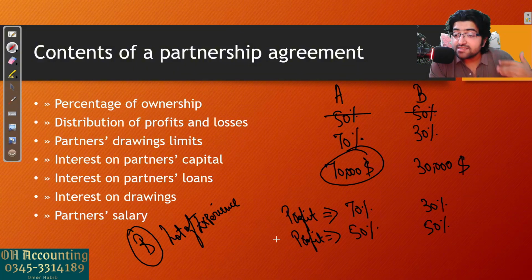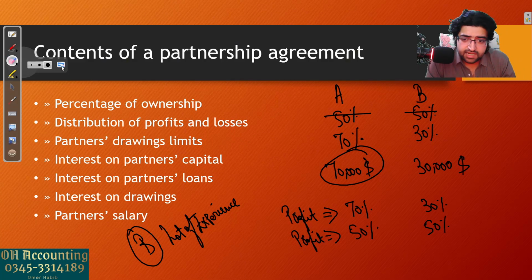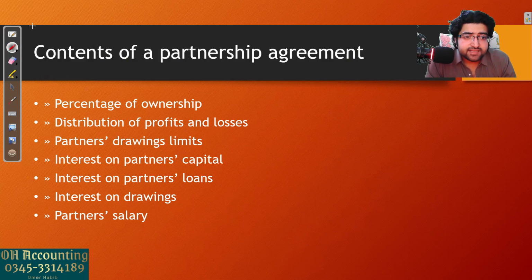So he has a skill. Okay? So they can decide, we will share the profits 50-50 and losses 50-50. Even if you have invested less than me, you're more skilled than me, so you can take 50% of the profit. So there can be reasons like these. But all these things should be decided at the time of partnership agreement, not later.